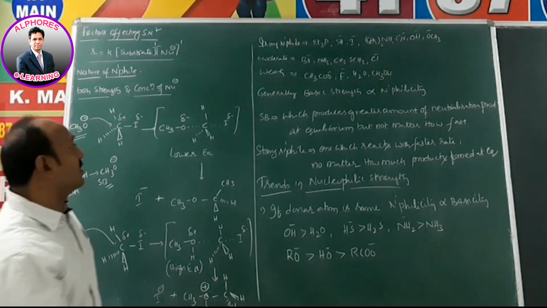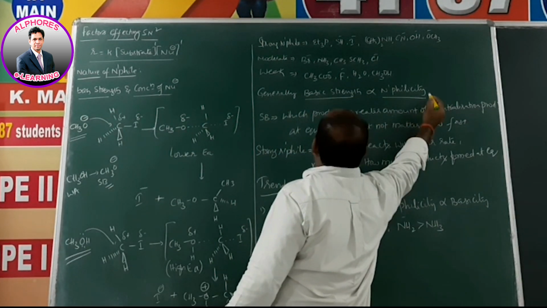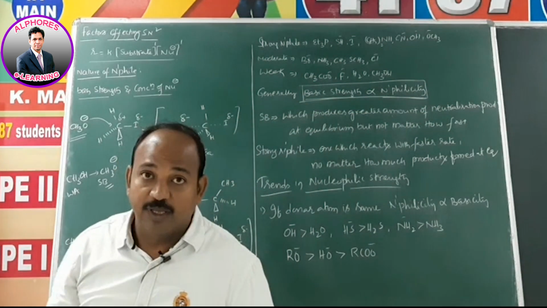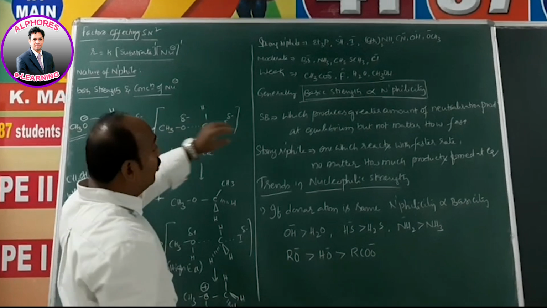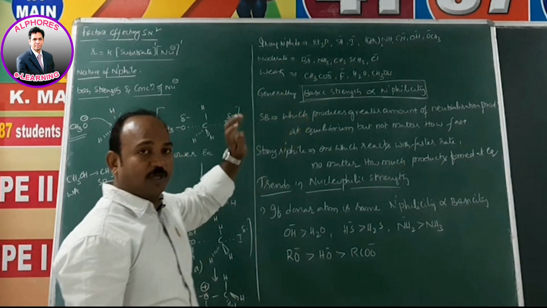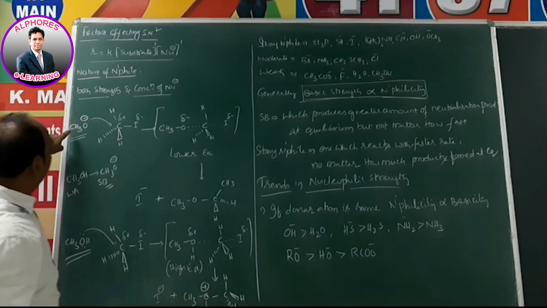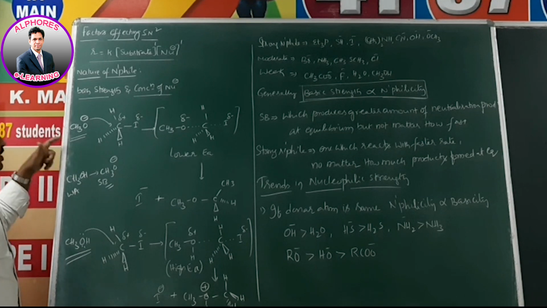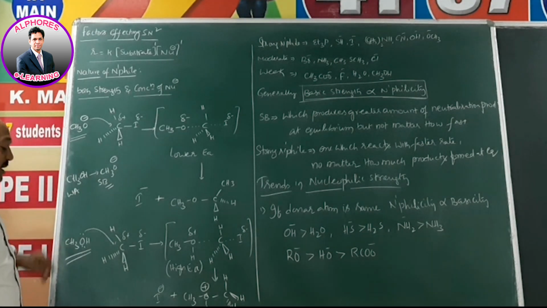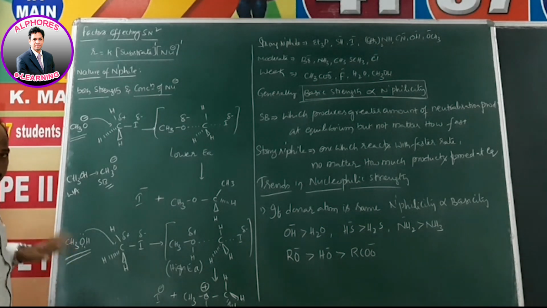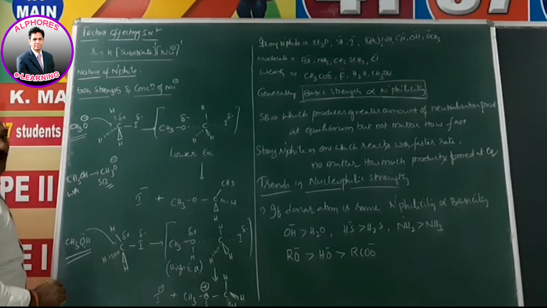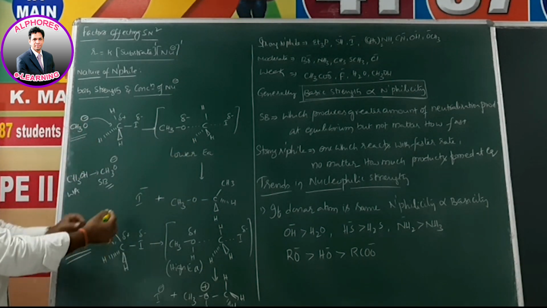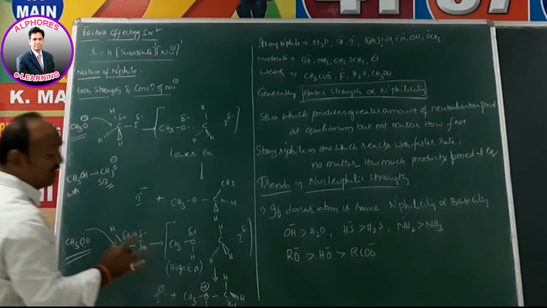That means the stronger the base, the more the nucleophilicity. I mentioned that it is a general trend, not always. Generally the stronger the nucleophile, the more the basic strength, or vice versa. Now, here, the nature of the nucleophile: CH3O minus and CH3OH. When we compare these two, CH3O minus is the strong nucleophile and CH3OH is the weak nucleophile. Being a strong nucleophile, here the reaction proceeds more. Here CH3OH being a weak nucleophile, the reaction proceeds less.